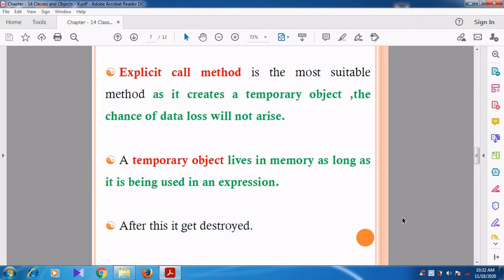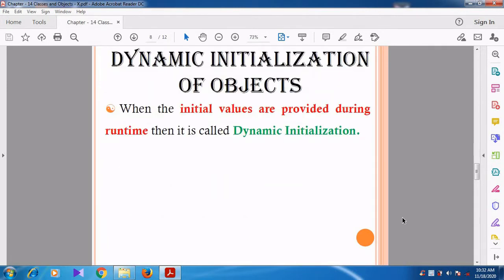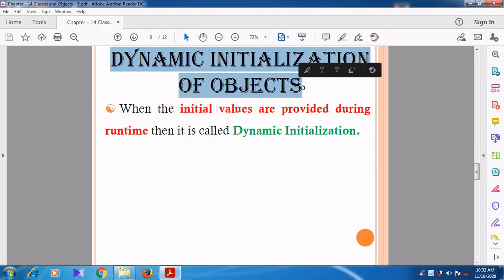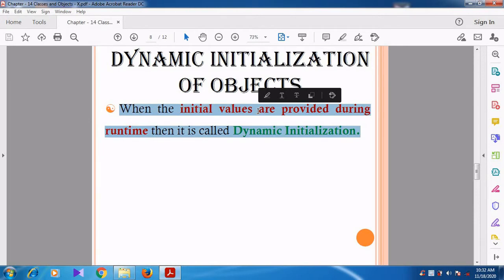Can you understand, students? So now we are going to see the next topic, dynamic initialization of objects. We already discussed the term dynamic initialization. What is meant by dynamic initialization?